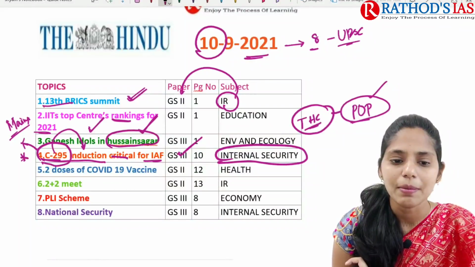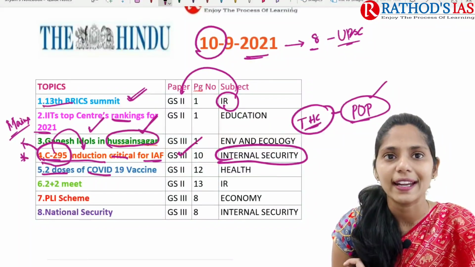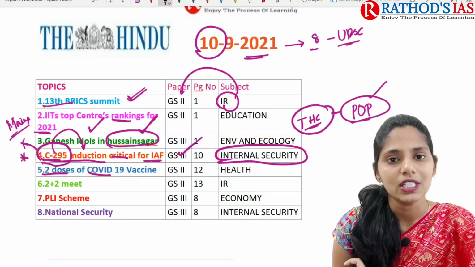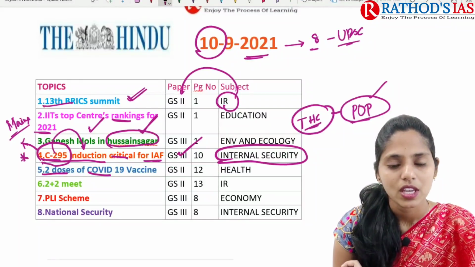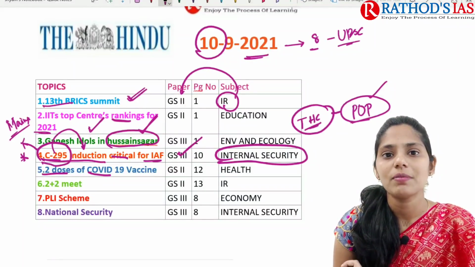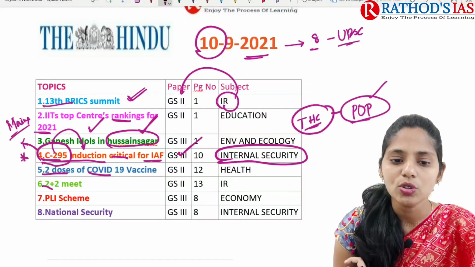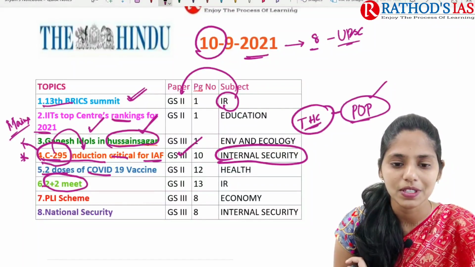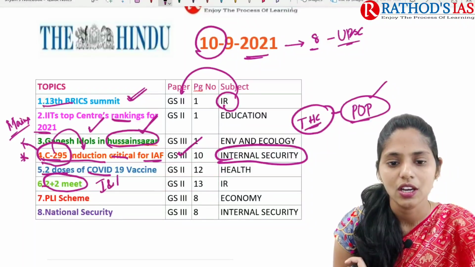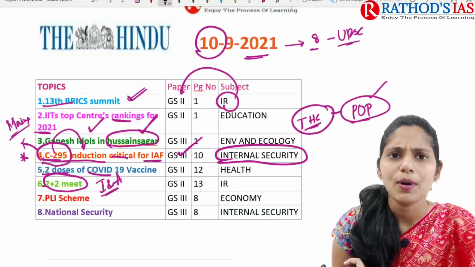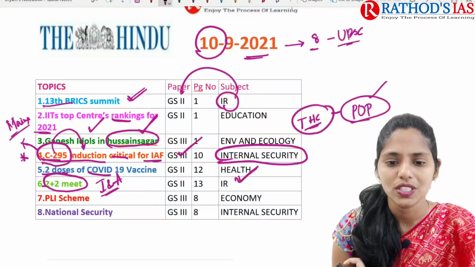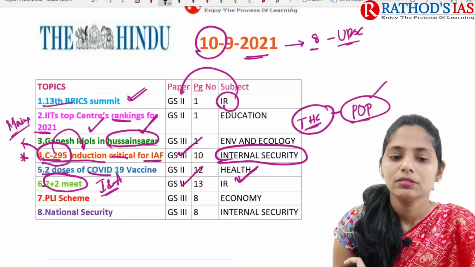And next topic it is about 2 doses of the COVID-19 vaccine. It is mainly talking about efficiency. So this article will be important from health which comes under GS paper 2. And next topic is about the 2+2 summit between India and Australia. Again this topic will be important from our international relations which comes under GS paper 2.